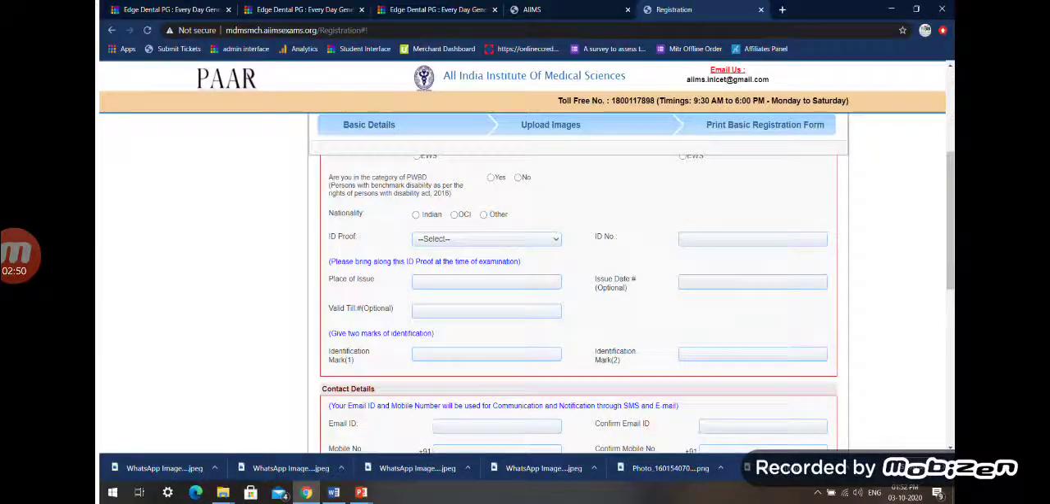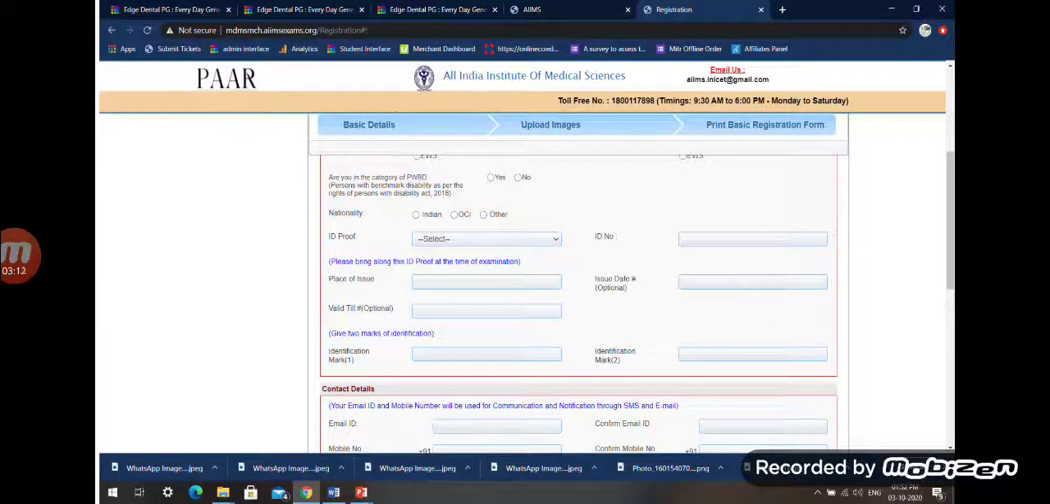Then the proof, that is whatever ID proof is being provided, the ID number, the place of issue, then date of issue and valid till, which is optional if it is not mentioned on the ID proof. And then the identification marks, the birth identification mark.